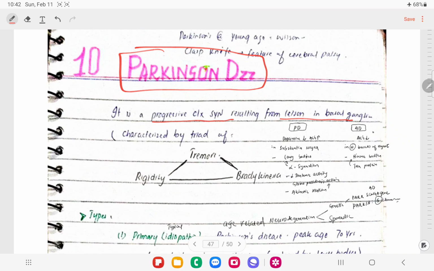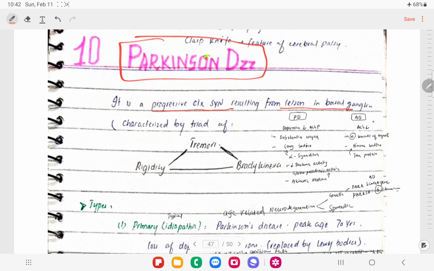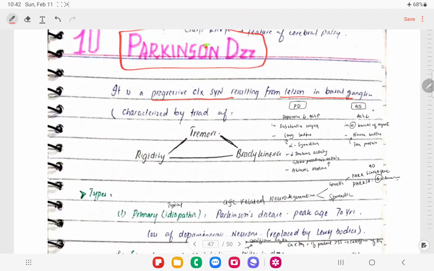So we know that the caudate nucleus, putamen, and globus pallidus, right, and the thalamus and subthalamus and substantia nigra, these are the parts of the basal ganglia, right? So lesions in the basal ganglia can lead to various diseases. One of them is Parkinson disease.